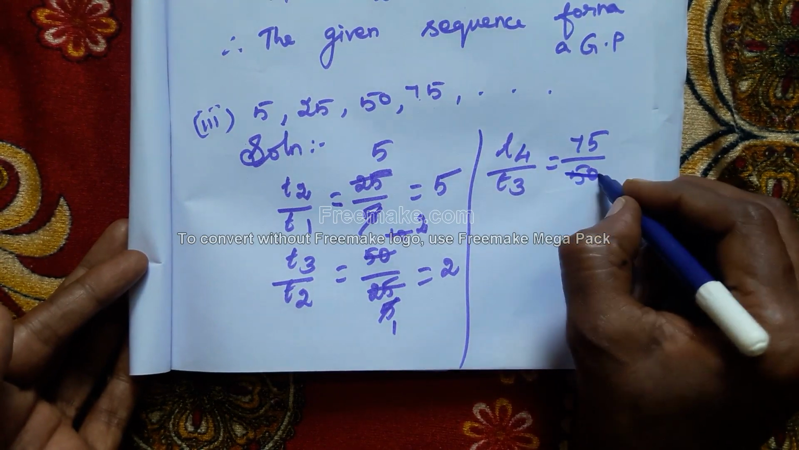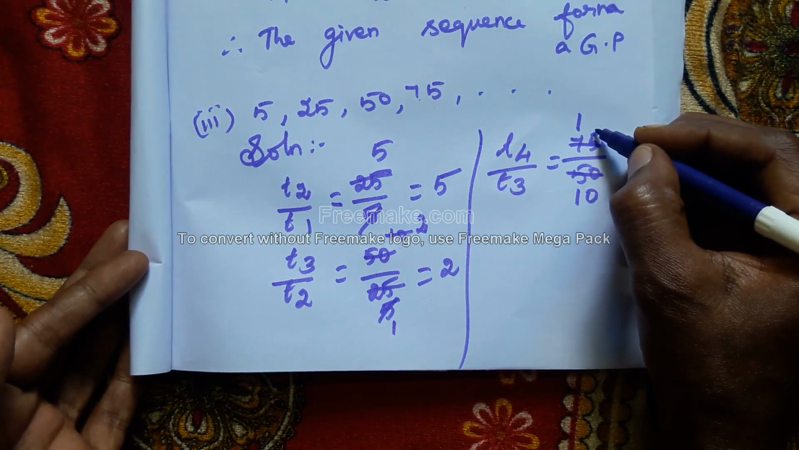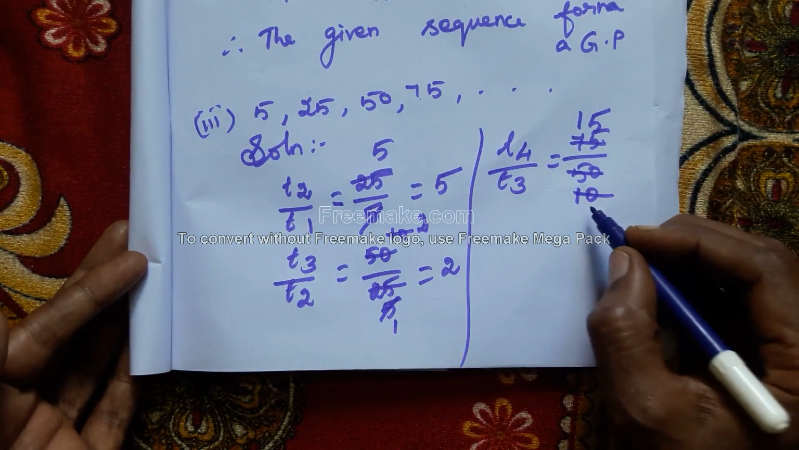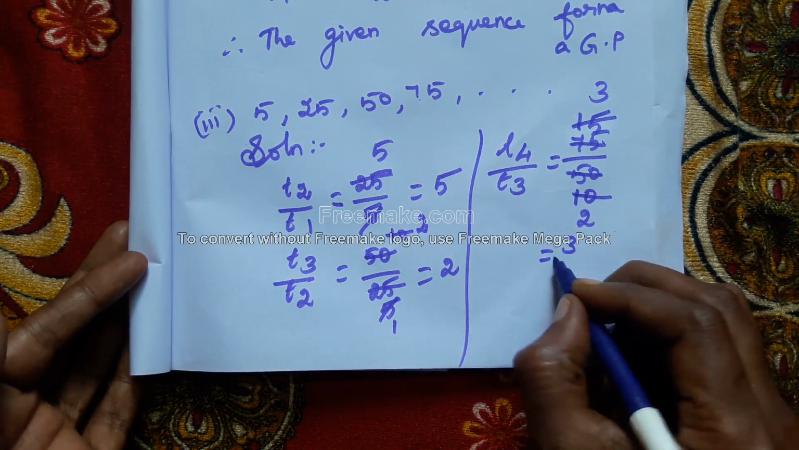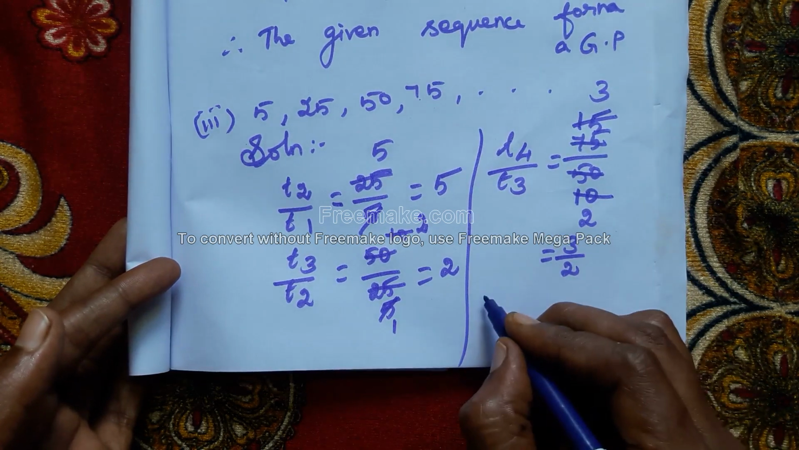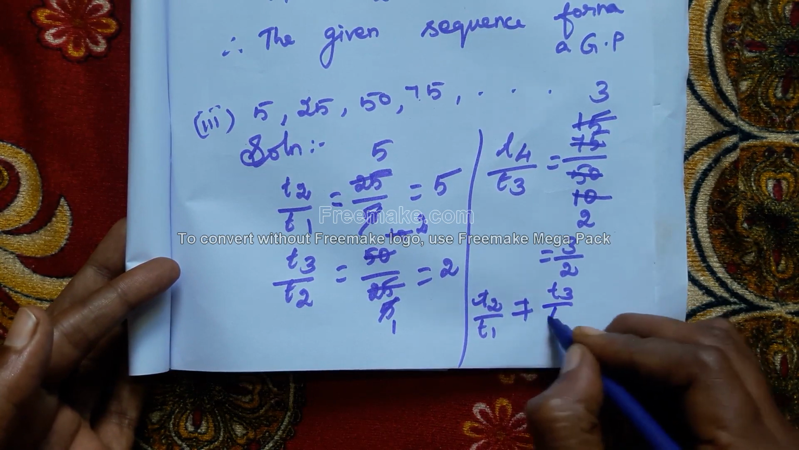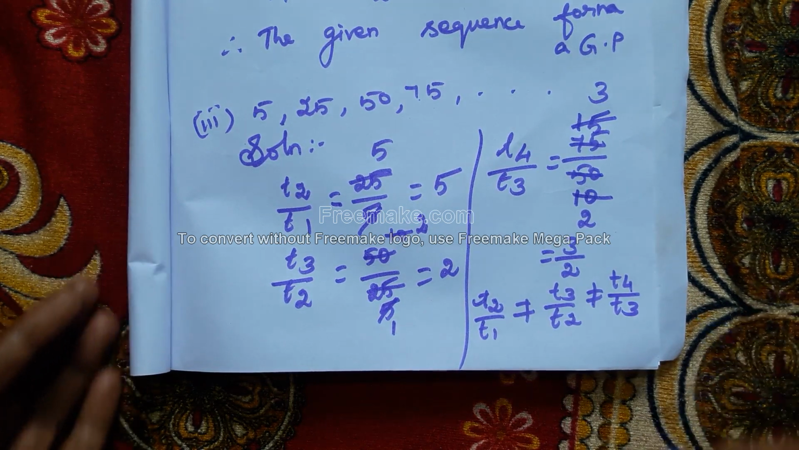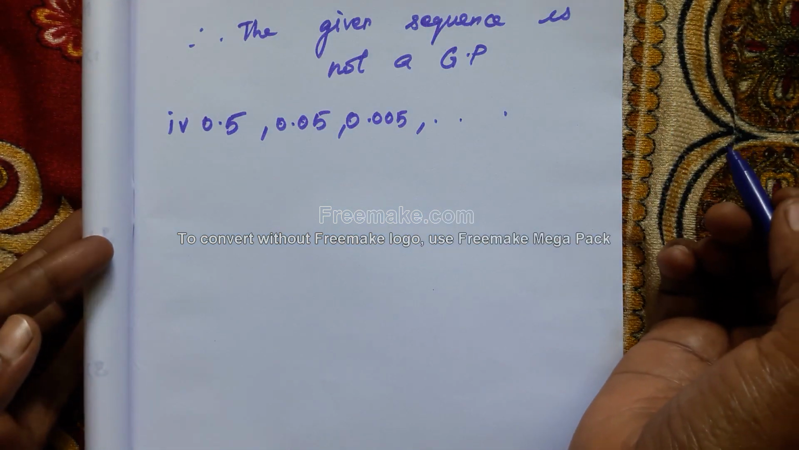We can cancel by the 5 table. 5 15s are 75, and 5 10s are 50. Again we can cancel by the 5 table: 5 5s are 25, 5 10s are 50, and 5 15s are 75. That is equal to 3 by 2. Here, is it equal? Not equal. T2 by T1 is not equal to T3 by T2, which is not equal to T4 by T3. Therefore, the given sequence is not a GP.